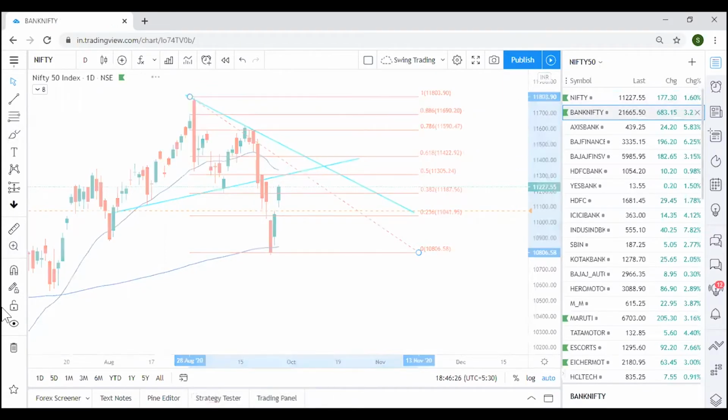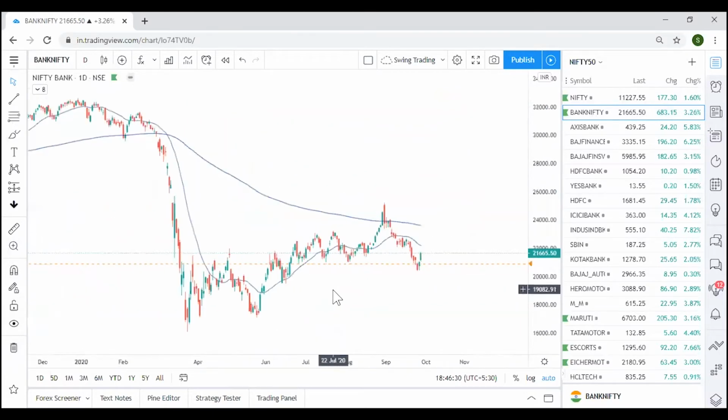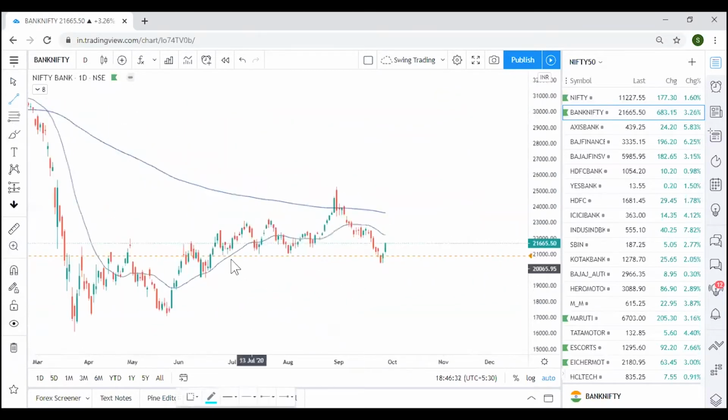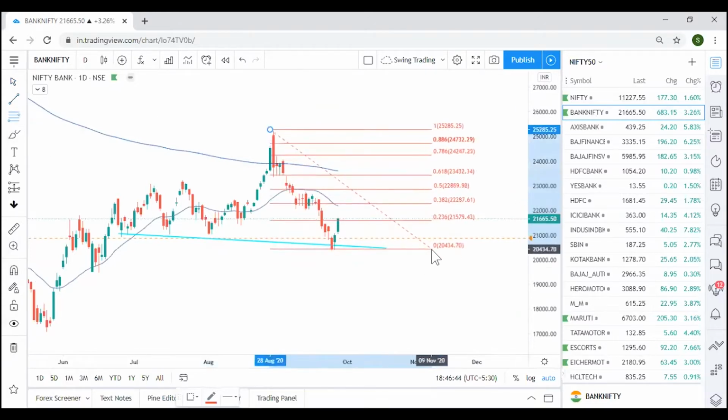Similarly Bank Nifty also has gone up, because on Friday it clearly indicated that Nifty should go up, and exactly the same thing happened. So it still has potential to go up. In this case, you can clearly draw a Fibo and you will have a better understanding. Around 38.2 is the first level.